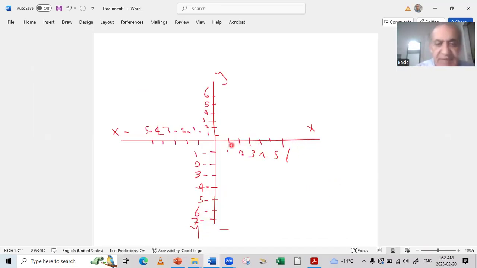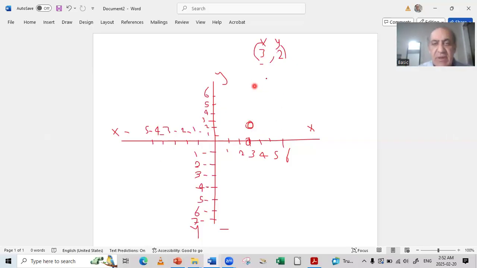So guys, this is very simple, I'm just drawing with my hands, whatever I can. So if I take this example, I just want the point 3 and 2. How will I graph it? I will go, this is X and this is Y. So for X, I will go to the right 3, and then I will go up 2. So this is 3 horizontal and 2 vertical, and this is the point which I want.